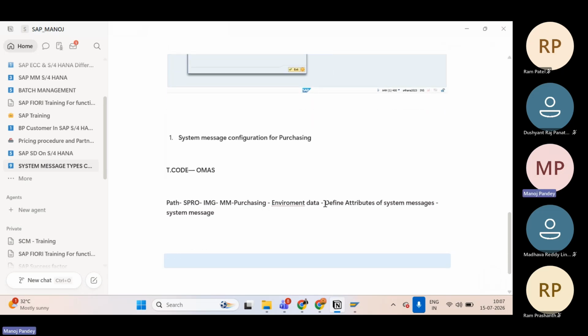So how can we configure the system messages? We can do that in the SAP system in SPRO, the backend IMG implementation.